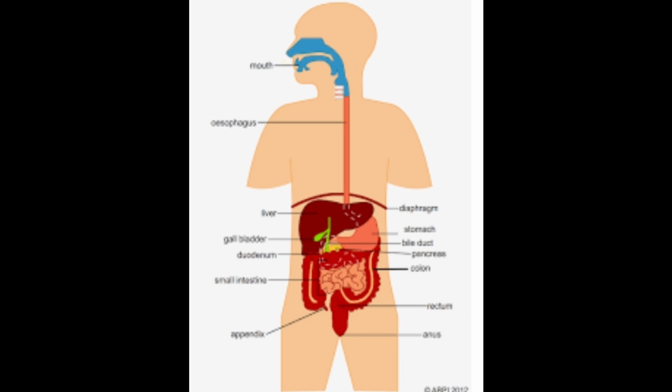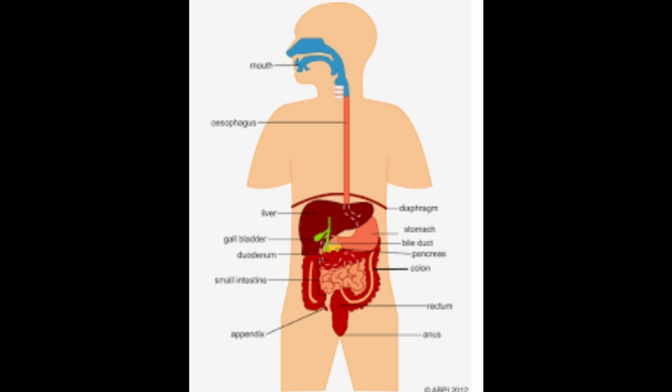Bile is made by the liver, stored in the gallbladder, and secreted in the presence of fat.